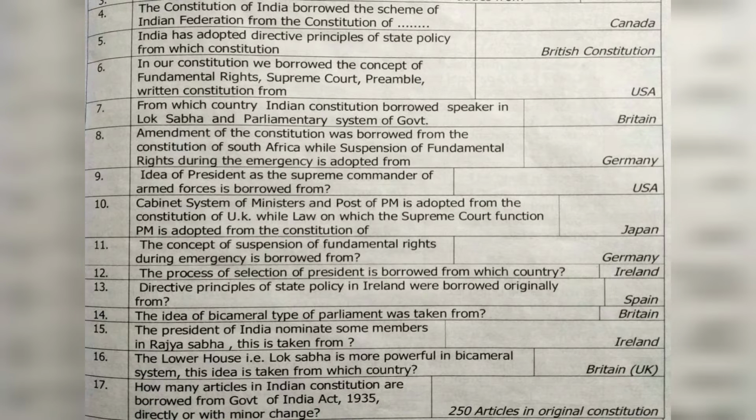16th, the lower house, that is Lok Sabha, is more powerful in the bicameral system. The idea is taken from which country? That is Britain, UK. 17th, how many articles in the Indian Constitution are borrowed from the Government of India Act 1935, directly or with minor changes? Answer is 250 articles in the original constitution.